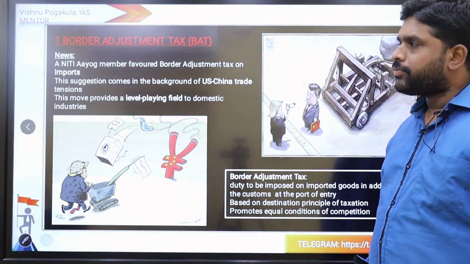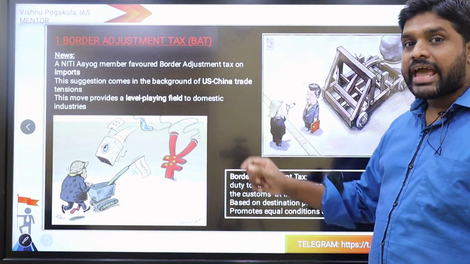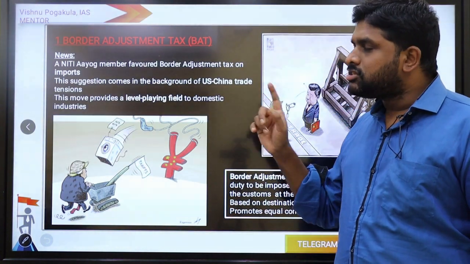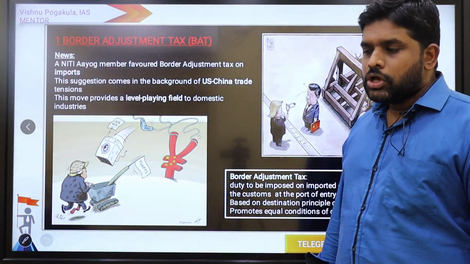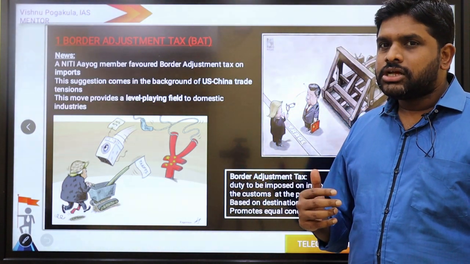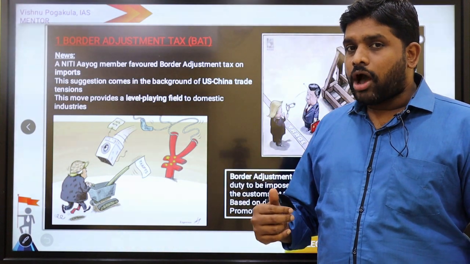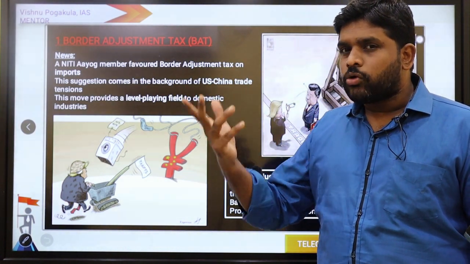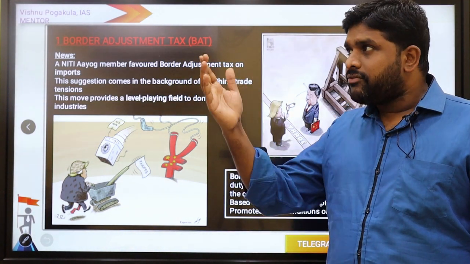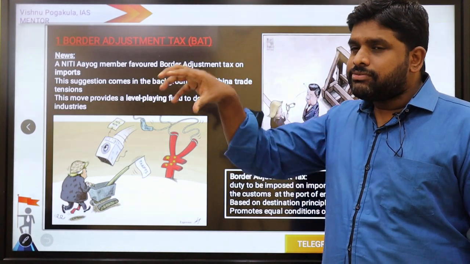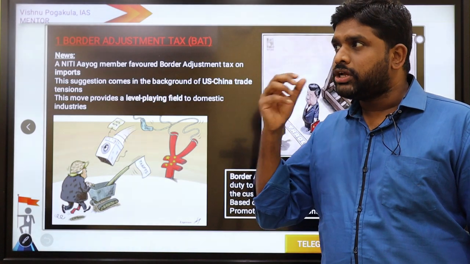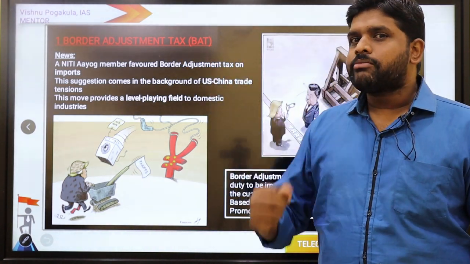So the topic today is Border Adjustment Tax, BAT. What is this Border Adjustment Tax? We know imports, we know exports. Imports means what we are buying from outside. Exports means what we are selling to outside. When we are importing from outside, a tax will be imposed on the imported goods. That will be the customs duty on the goods which we are importing from outside.